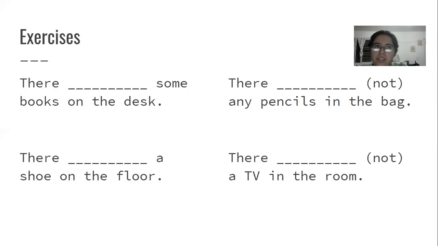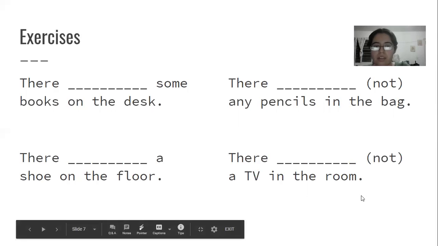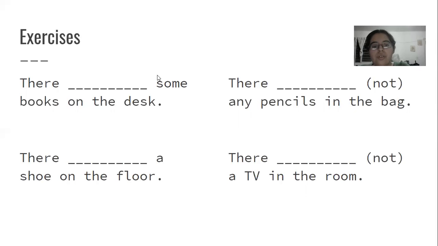Okay, so let's start answering them together. The first one says, there some books on the desk. So here, some books. This is like more than one. So like 2, 3. So when we have more than one, we have to use were. When it's plural, we have to use were.